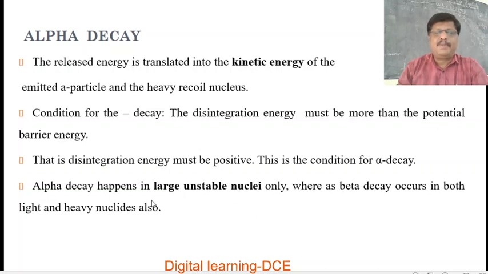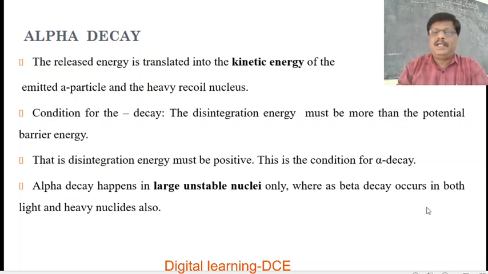Alpha decay happens in larger unstable nuclei only. This is very, very important. Alpha decay happens in large, heavy, unstable nuclei only, that is, having atomic number more than 82 or 83 and mass number mostly greater than 210.